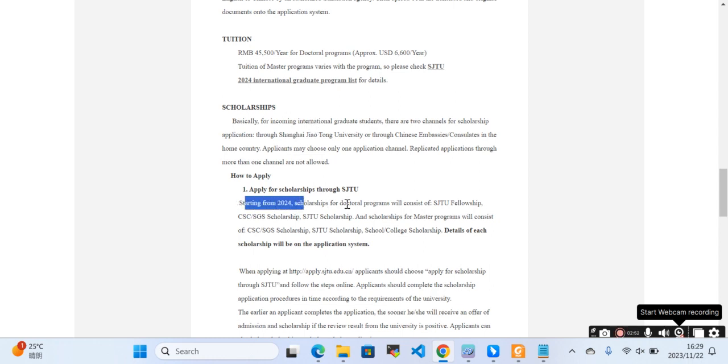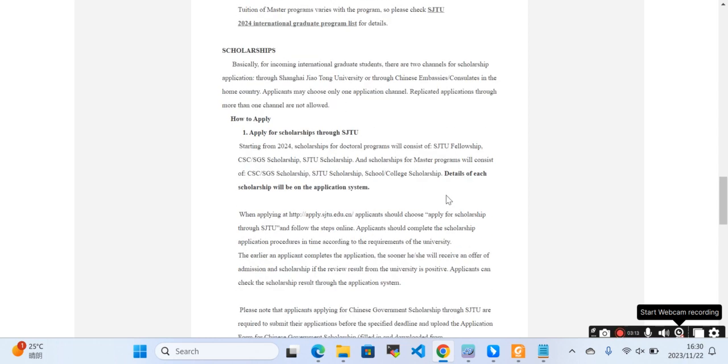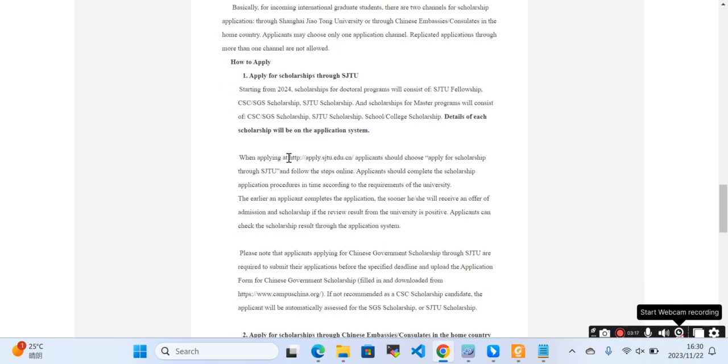Starting from 2024, scholarship for the doctoral program will consist of Shanghai Jiao Tong Fellowship, CSC or Shanghai Government Scholarship, and Shanghai Jiao Tong Scholarship, and scholarship for the master's program will consist of CSC, Shanghai Government Scholarship, Shanghai Jiao Tong Scholarship, and school or college scholarships. Details of each scholarship will be on the application system.